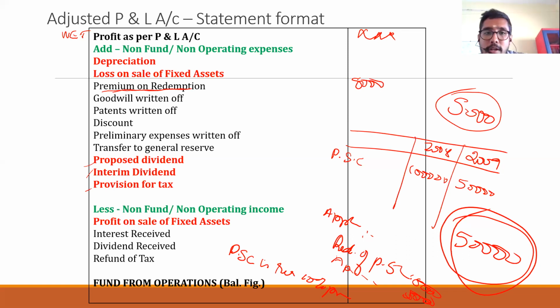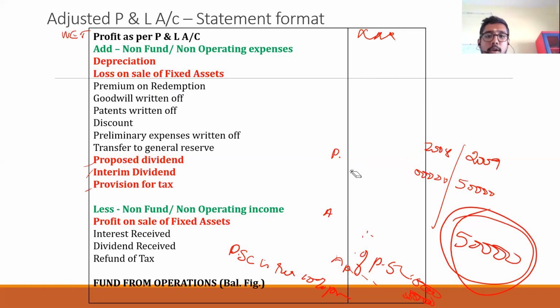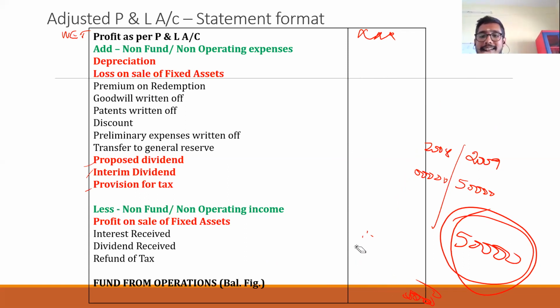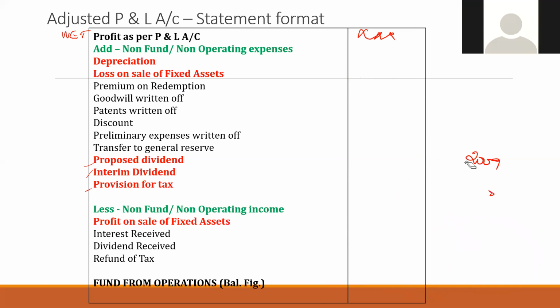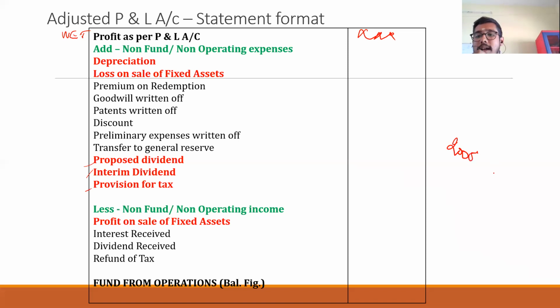While doing the problem, you'll get to know. So that is premium on redemption. And goodwill written off. What is goodwill written off? It is known as depreciation or amortization. Some value has been decreased. 2008 and 2009 data are here. Goodwill in 2008 is 10,000, in 2009 it becomes 8,000.